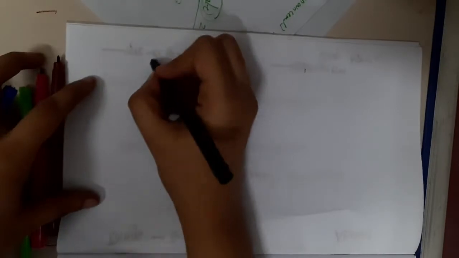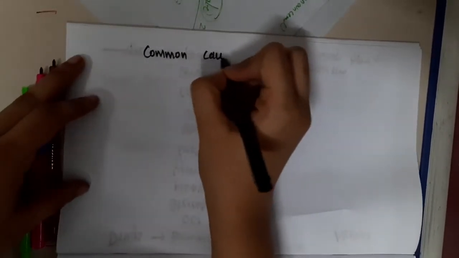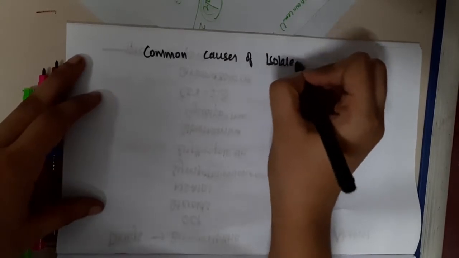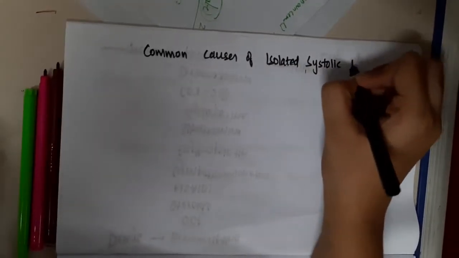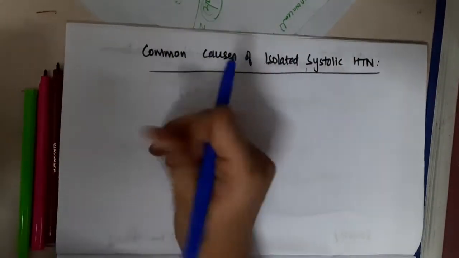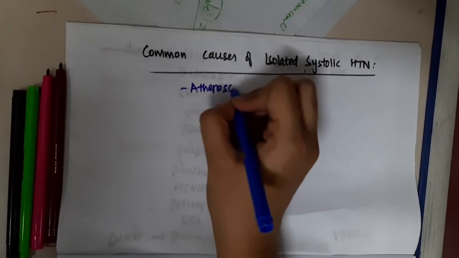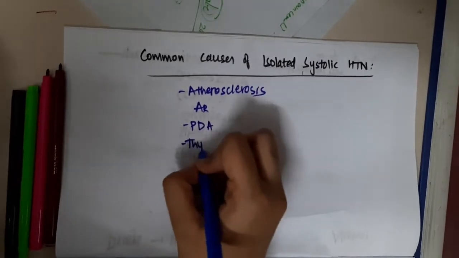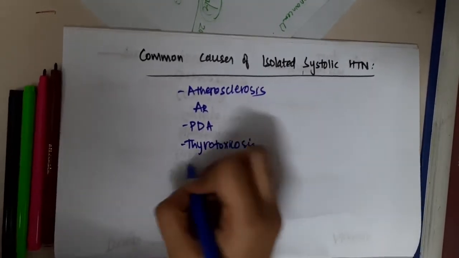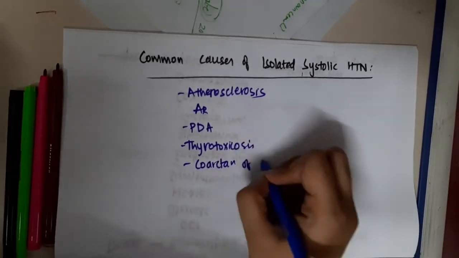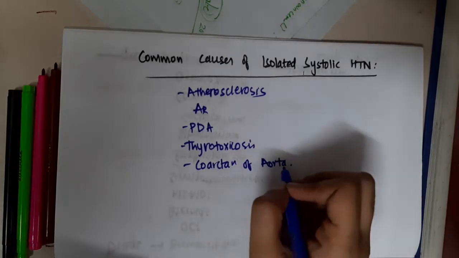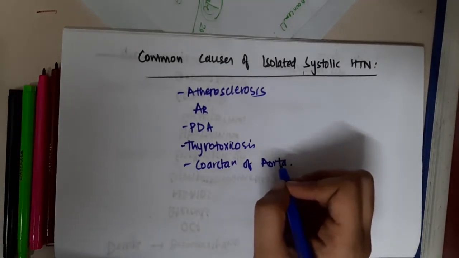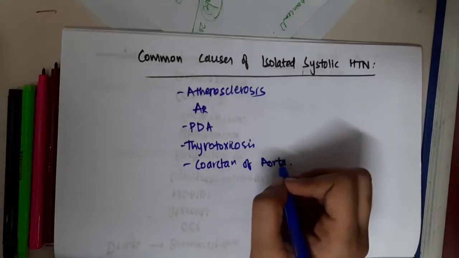Now let us learn some one-liners, some lists. If you were asked what are the common causes of isolated systolic hypertension: atherosclerosis, aortic regurgitation, patent ductus arteriosus, thyrotoxicosis, and coarctation of aorta. In these you will see isolated systolic hypertension.